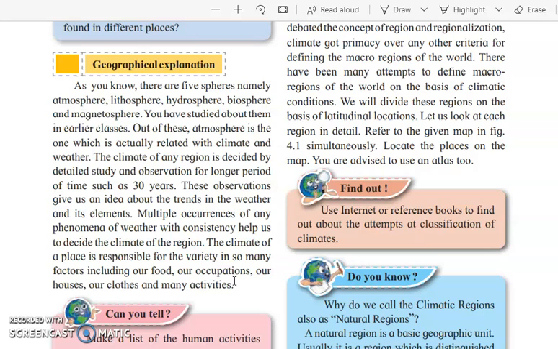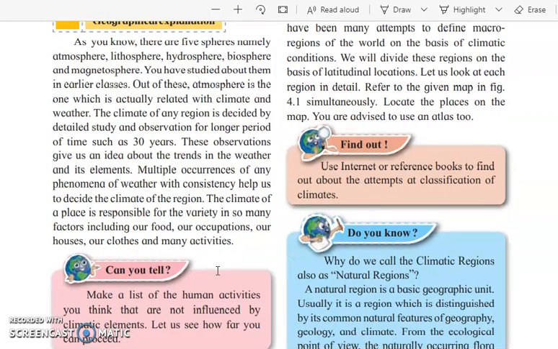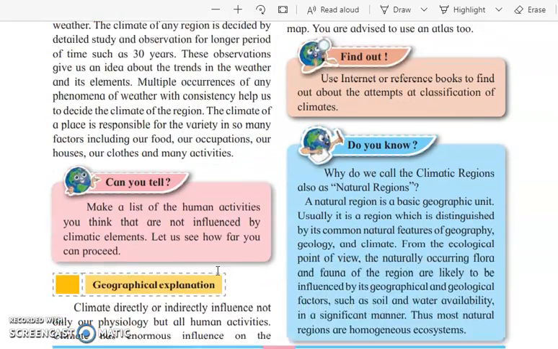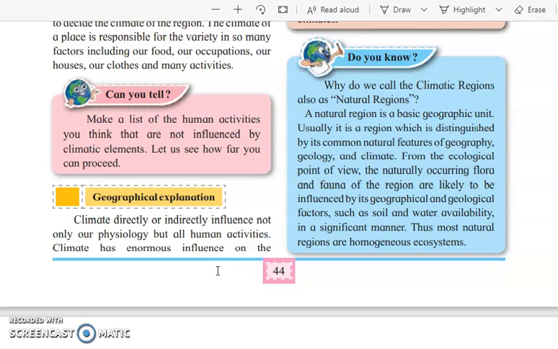If you take the climate in Maharashtra, you can see that the climate is totally medium. You can have a feel of wet and dry climate. Okay, so here it is very much favorable for agriculture. So the people in Maharashtra state are very much engaged in the agricultural occupation. So on the basis of climate, you can see that the occupation, lifestyle, clothes, and everything of the people is dependent on the particular area's climate.